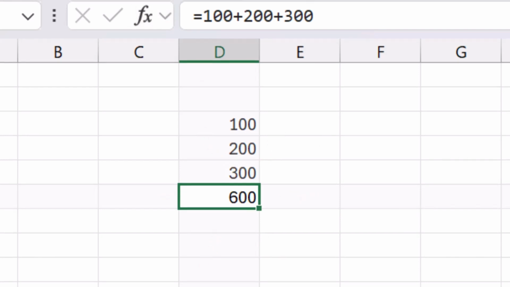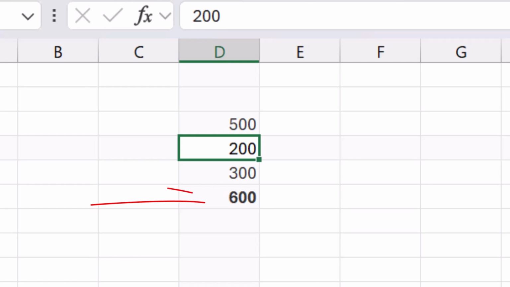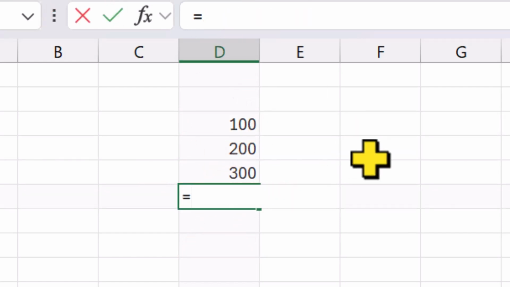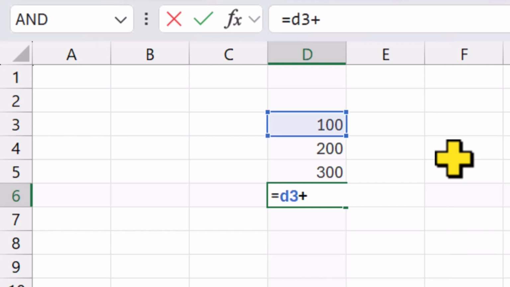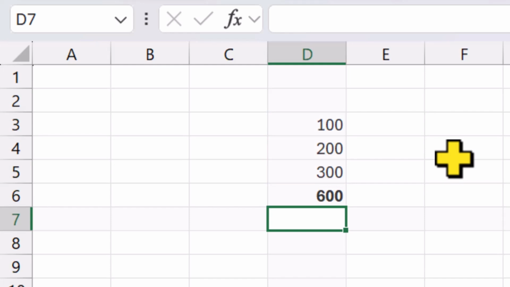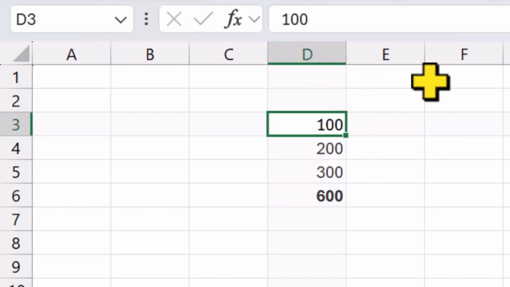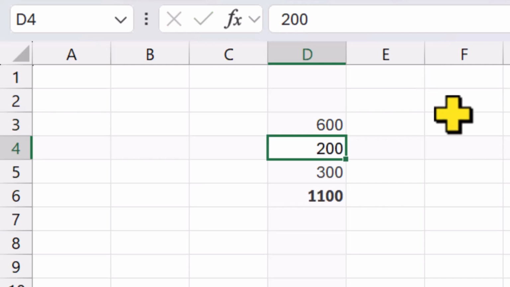This works, but it's not the best way to do it. Why? Because the numbers are hard-coded. If one of those numbers changes, the formula will not update automatically. A better way is to use cell references. For example, instead of typing the numbers, you type equals D3 plus D4 plus D5. Now Excel looks at the values inside those cells. If the numbers change, the result updates automatically. Important tip: always use cell references in your formulas whenever possible.